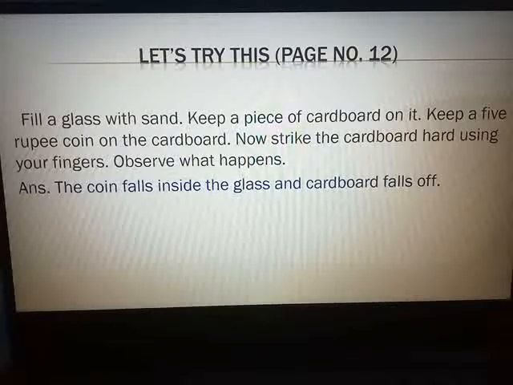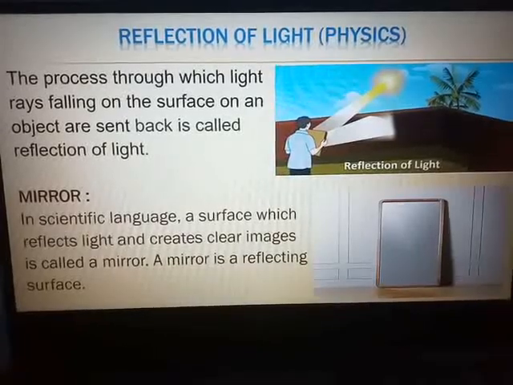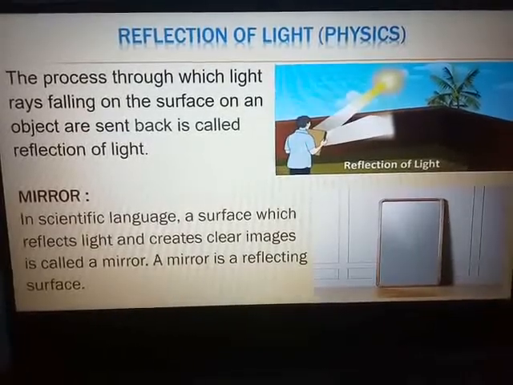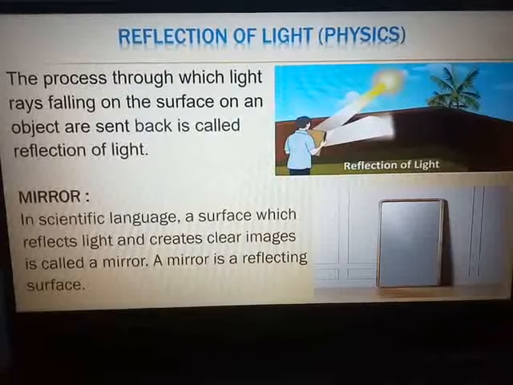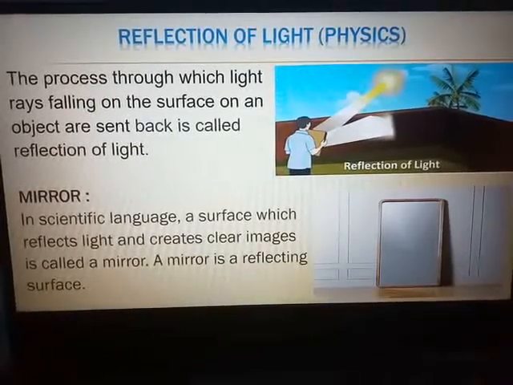Now we move on to the next chapter, chapter number 11, the last chapter of our science syllabus for the third online assessment. The name of the chapter is Reflection of Light, a chapter from physics. When you hear the word light, you know light is an inseparable part of human life.